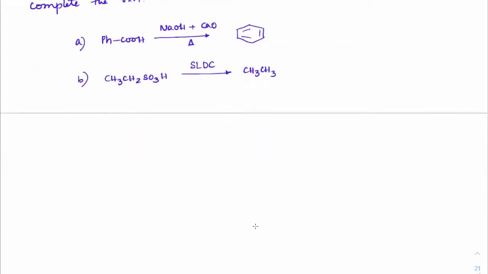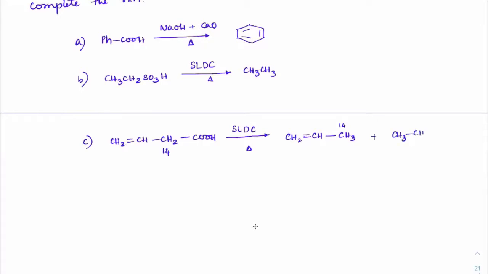Next, imagine CH2=CH-CH2 where one carbon is a carbon-14 isotope, and this is being treated with soda lime (NaOH and CaO) and heat. Here a carbanion is formed, and the carbanion can undergo resonance stabilization. So I'll get both products: CH3 with this being carbon-14, plus CH3-CH=CH2 with this being carbon-14. So both products will be evident.